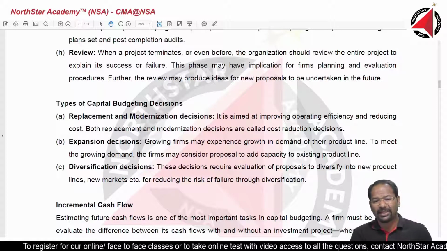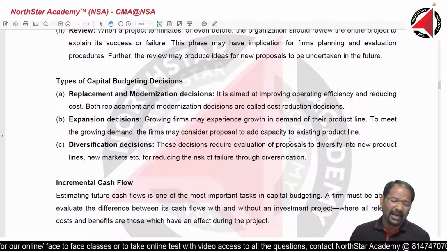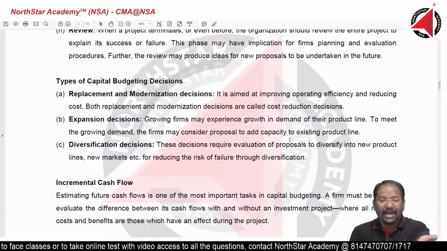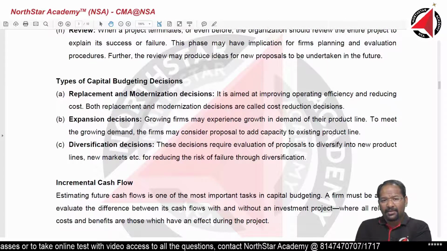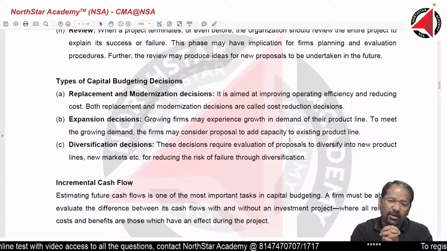The third option is diversification decision. We want to diversify our product line, get into new products, get into new markets. We want to grow our business and reach different markets.